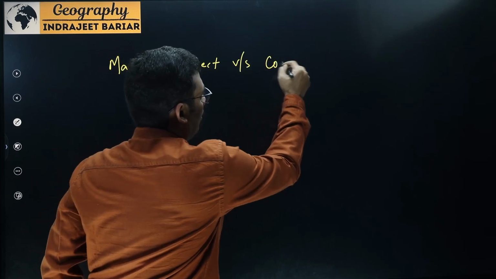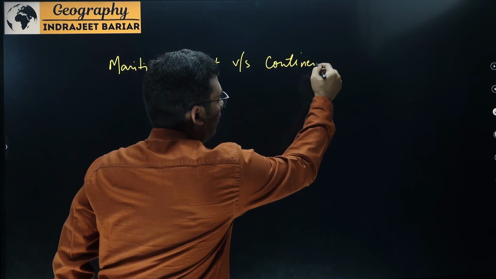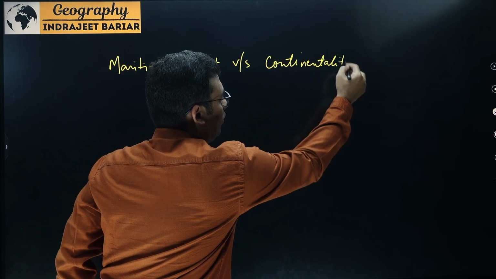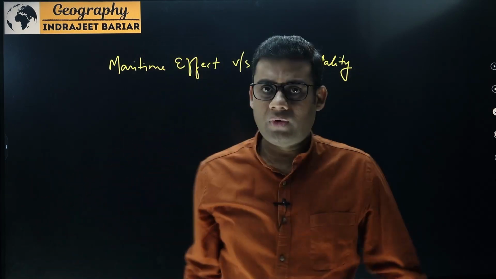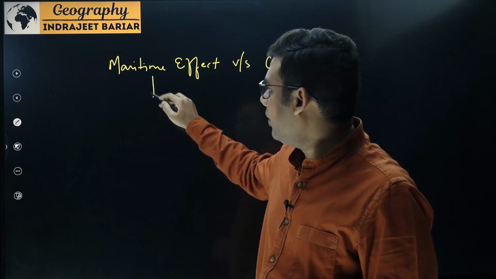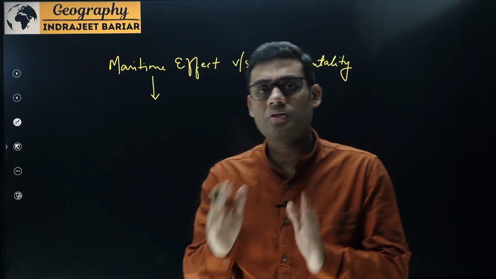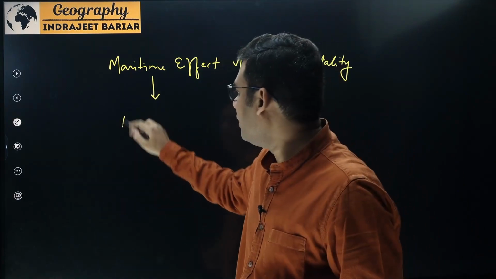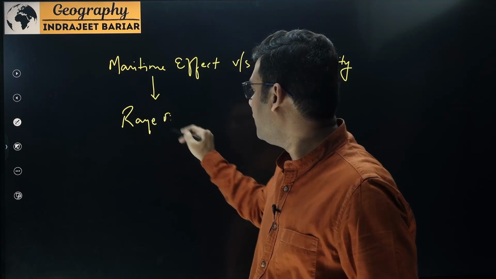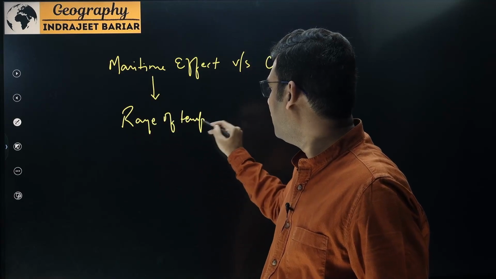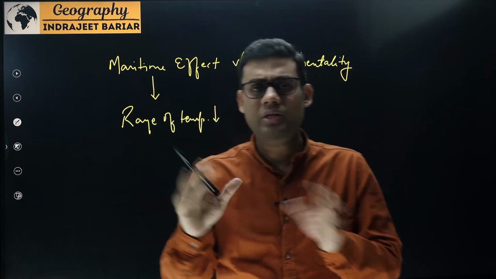versus continentality. So what do we mean by these terms? First, when I talk about the maritime effect, it means the temperature in the coastal areas never reaches extremes, which means the range of temperature here is low. The temperature never reaches extremes.